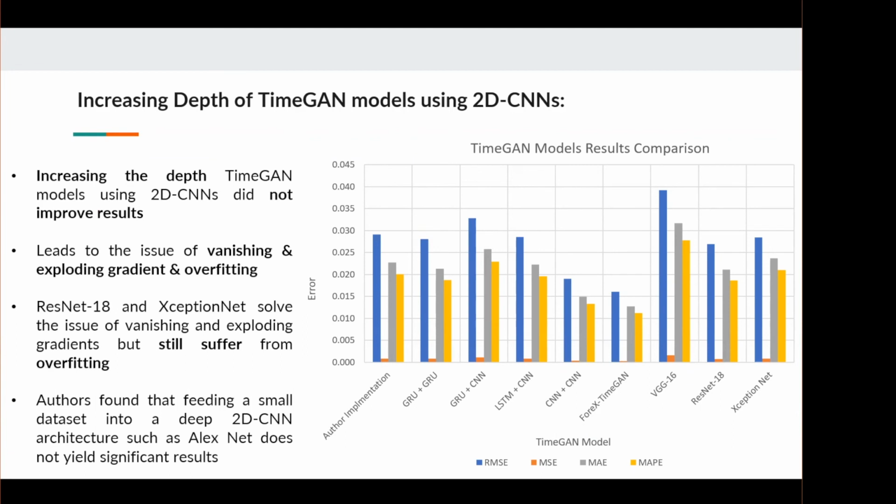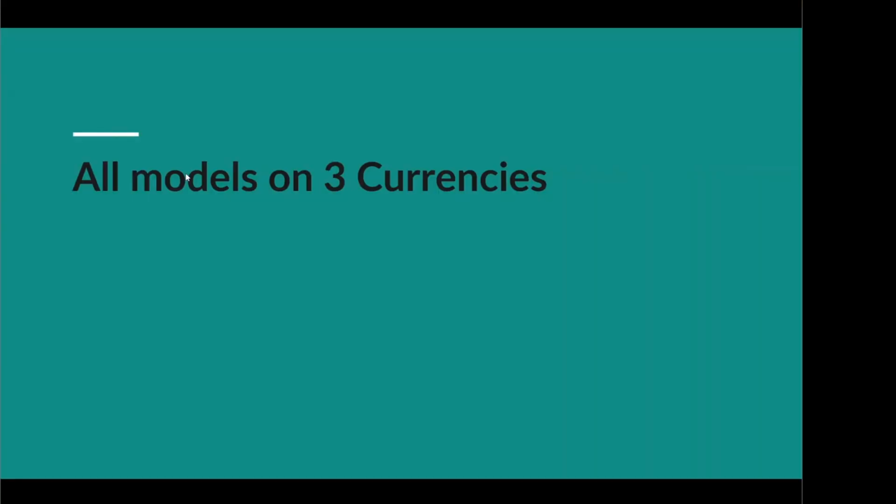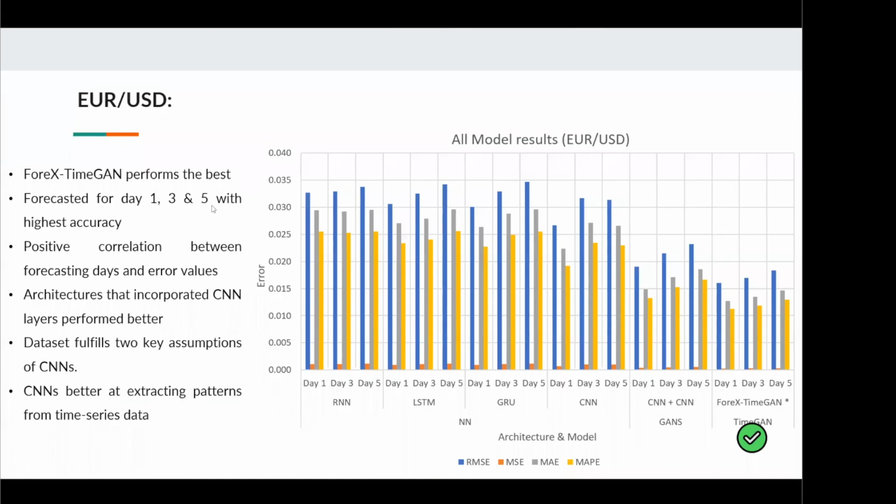We then ran the best performing variants of each architecture on the 3 currency pairs. In doing so, we validate the robustness of the ForeX-TimeGAN to outperform all other models in forecasting the closing price for any currency pair. So for the Euro-USD currency pair, out of the 3 architectures, the ForeX-TimeGAN architecture performs the best at forecasting the closing prices 1, 3, and 5 days in advance. It attains the lowest error values.